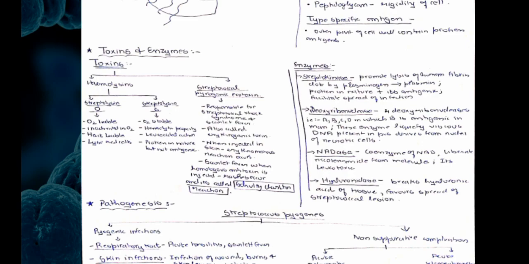Streptolysin O is oxygen labile, inactivated in oxygen, and heat labile, and it lyses the red cell. Streptolysin S is oxygen stable, has hemolytic property and leukocidal action, and is protein in nature, but it is never antigenic. Streptococcal pyogenic exotoxin is responsible for streptococcal toxic shock syndrome and also for a fever known as scarlet fever.